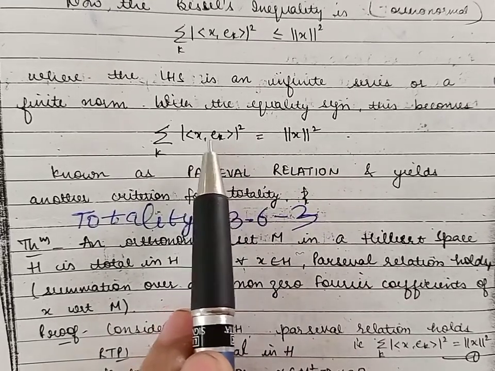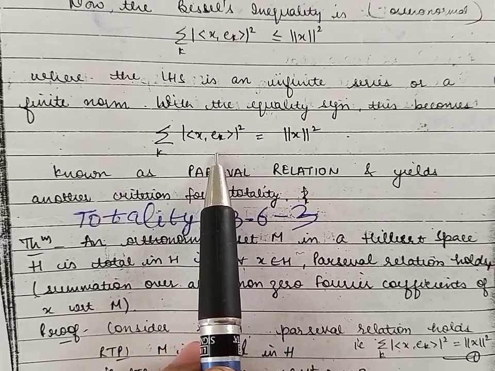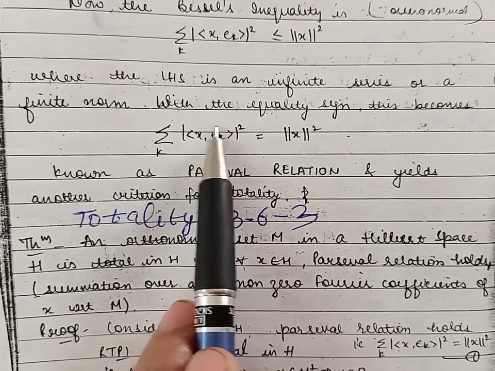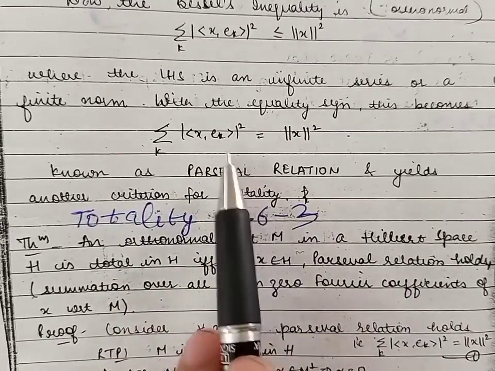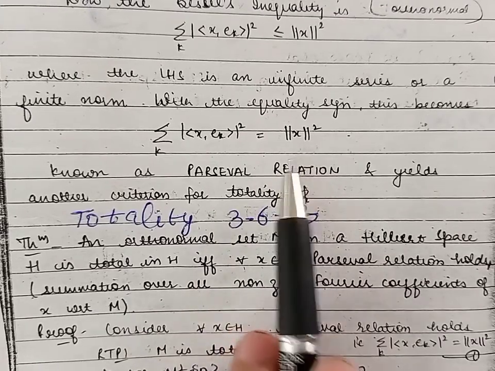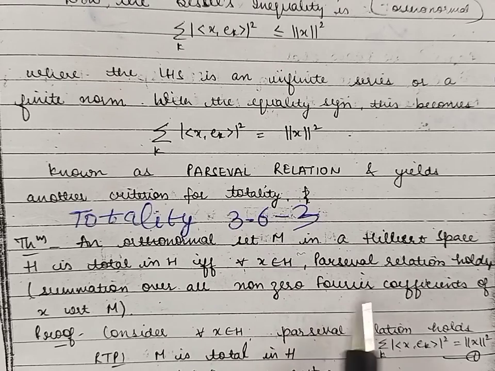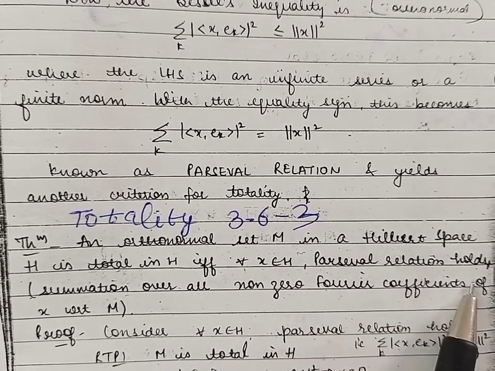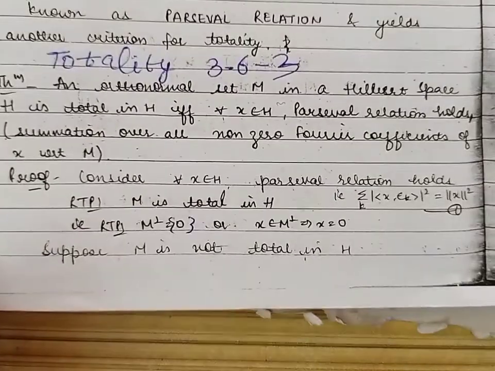Here inner product of X with EK, these are the non-zero Fourier coefficients corresponding to the orthonormal sequence EK. So this identity is called Parseval's identity. So we have to prove that if we have M total in H, then Parseval's identity holds, and vice versa. So let us first prove the first part.